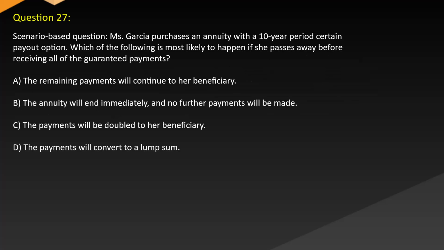Question 27. Scenario-based question. Ms. Garcia purchases an annuity with a 10-year period certain payout option. Which of the following is most likely to happen if she passes away before receiving all of the guaranteed payments? A. The remaining payments will continue to her beneficiary. B. The annuity will end immediately and no further payments will be made. C. The payments will be doubled to her beneficiary. D. The payments will convert to a lump sum.